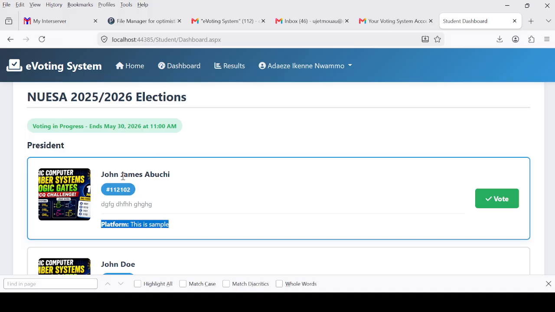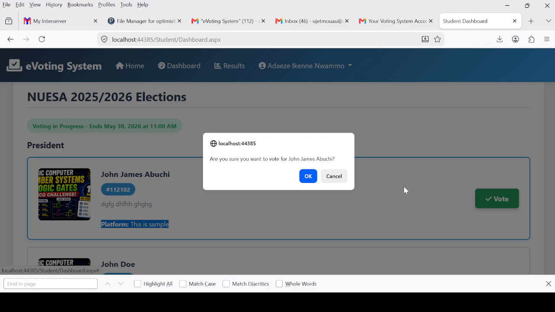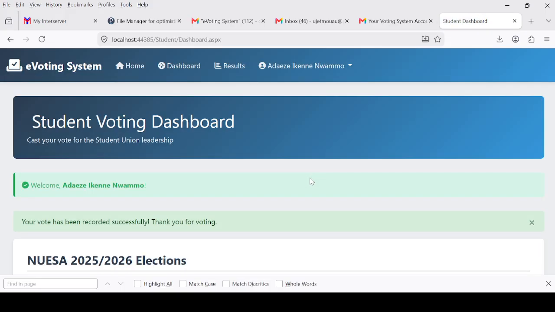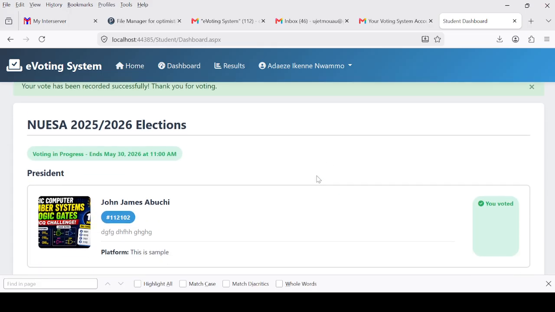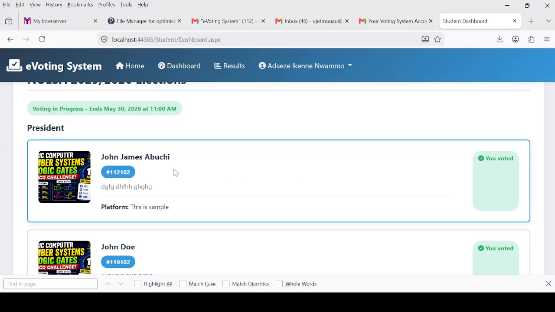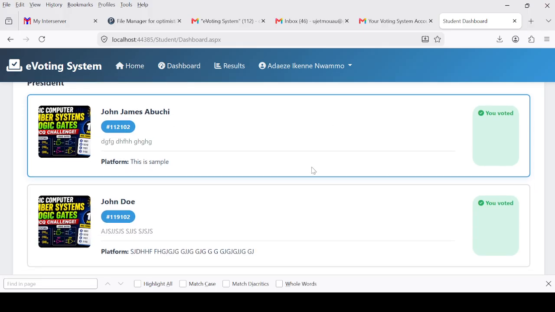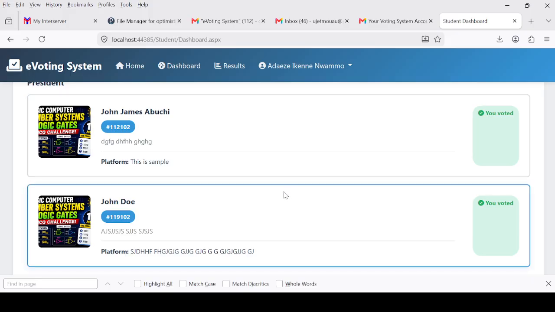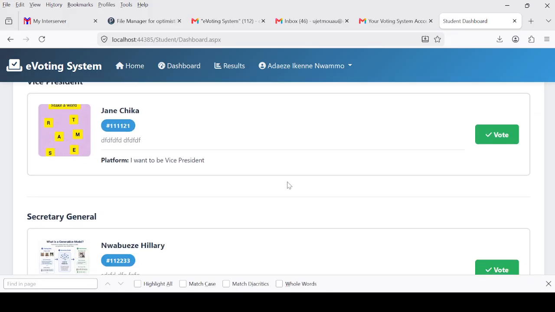So I will vote for the first person as the president. So I will click. Then you have a dialog box that is asking you, are you sure you want to vote for John James Abuchi? Once you click OK, that's all. You have actually voted for a president. And who you voted for is John James Abuchi. So you can now see, I cannot vote here again. I move to the next person.